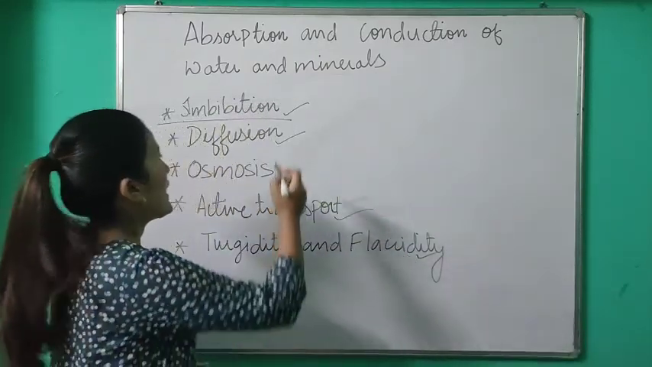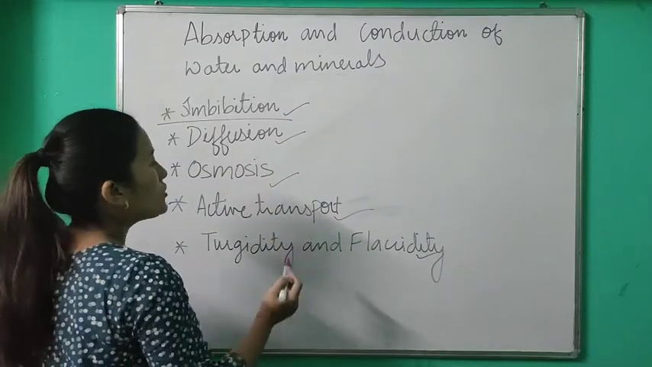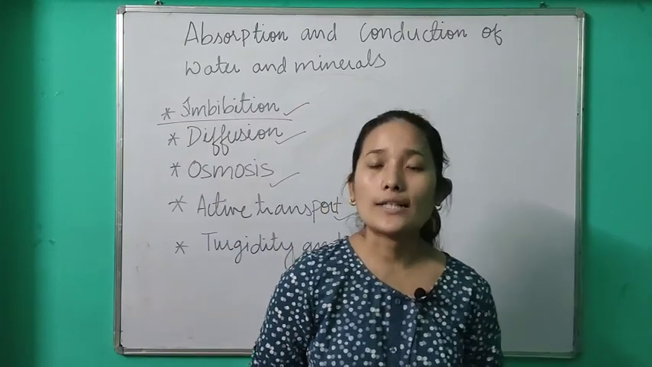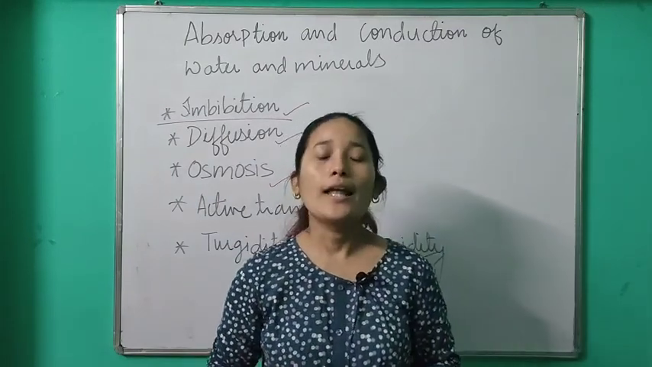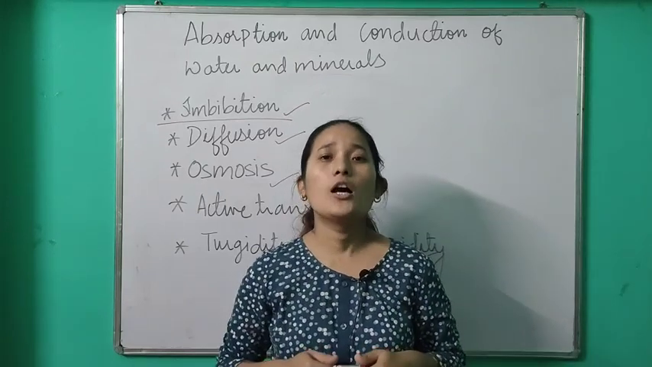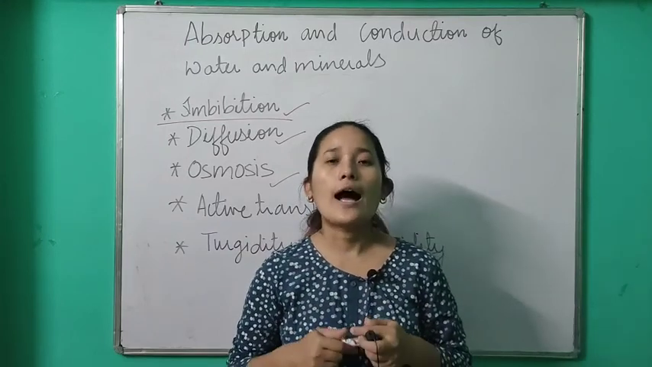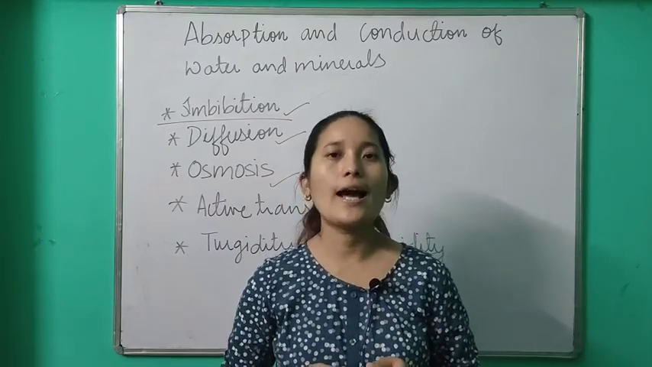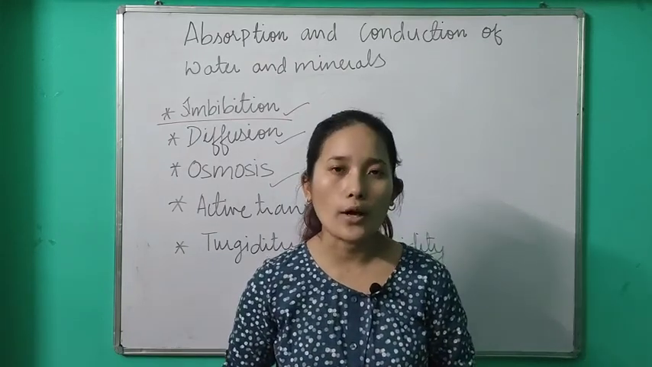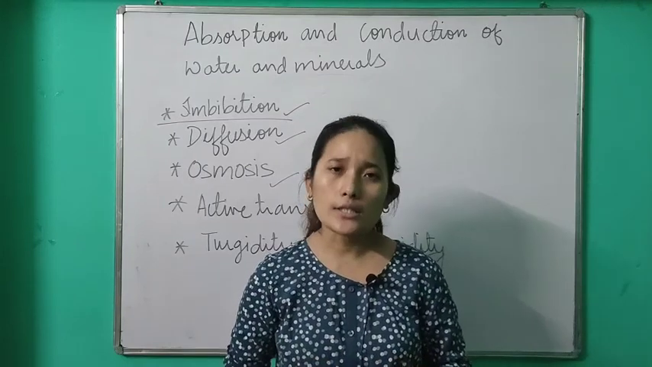What are those? Imbibition, diffusion, osmosis, active transport, turgidity and flaccidity. First let us understand what is imbibition. Now there are substances which are rich in cellulose and protein. These substances have a high affinity towards water. They are hydrophilic, water lovers. So whenever they come in contact with water, what happens? They absorb the water.